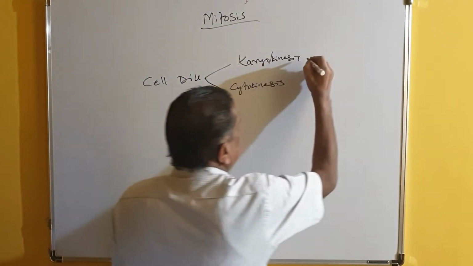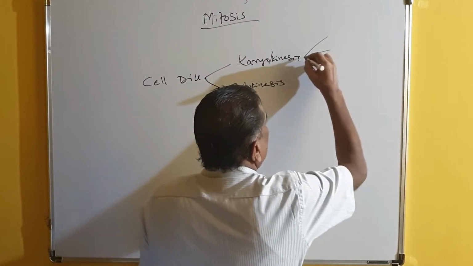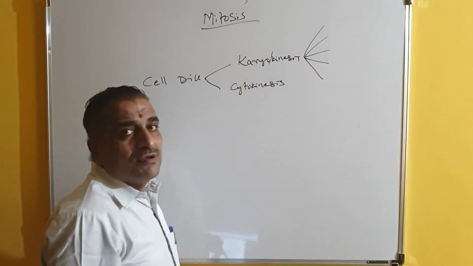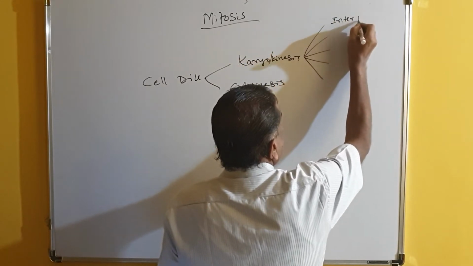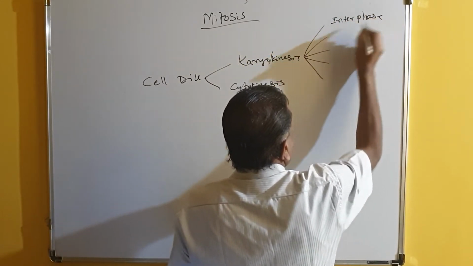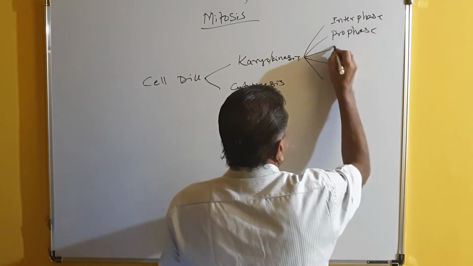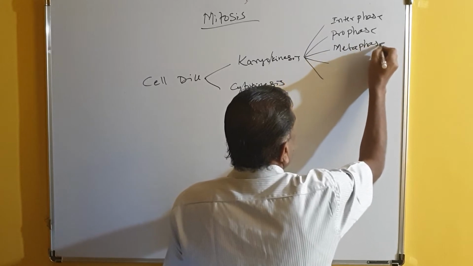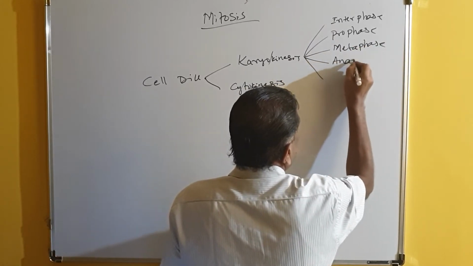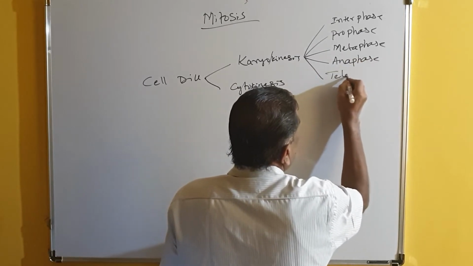In mitosis, karyokinesis is divided into 5 stages. First one is called interphase, and prophase, metaphase, anaphase, and the last one is telophase.